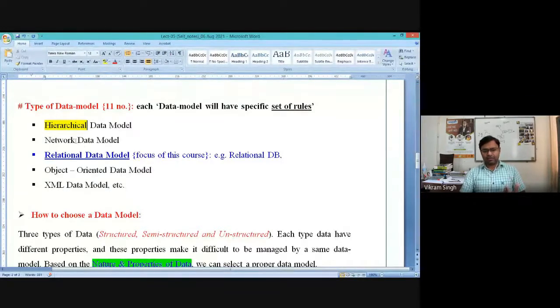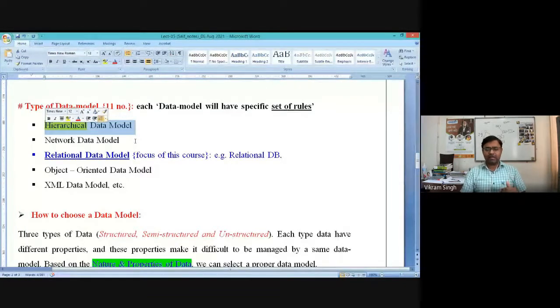Then they realized, okay, let's have the network model also. So in our systems, PCs and laptops, where we have this file system based organization for storage, this hierarchical data model is adopted, right? So whatever concepts it is giving, you can have all these files in our systems arranged in a hierarchical fashion, right?